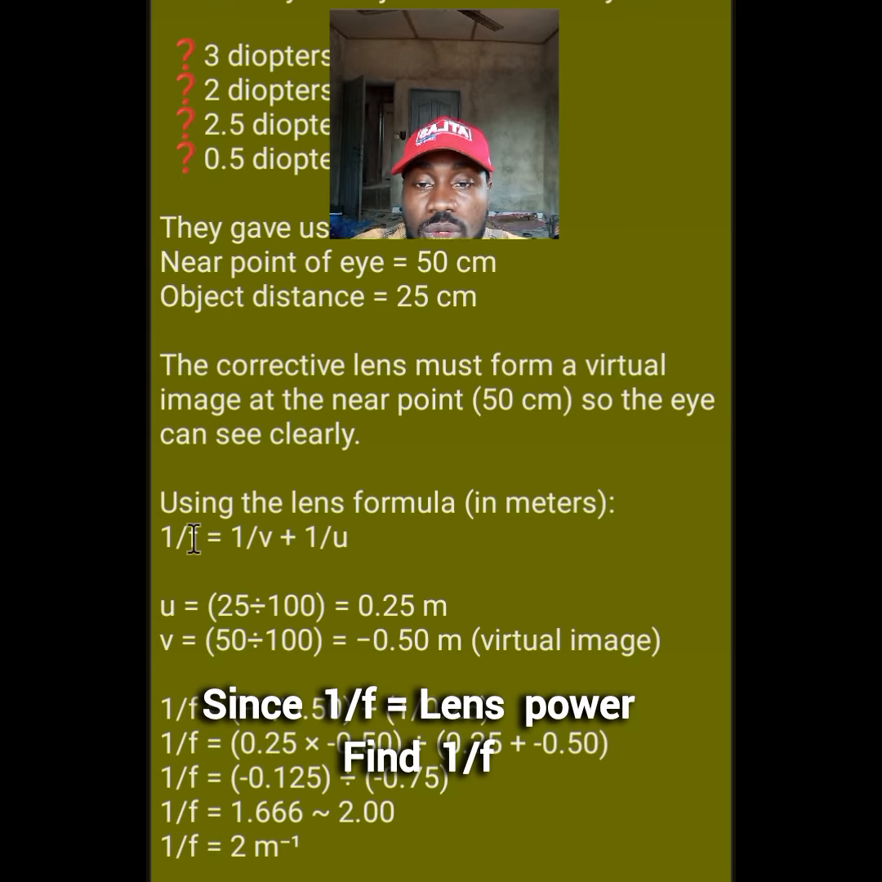So 1 over f is 1 over focal length. We are looking for the focal length of the lens now. So 1 over focal length is equal to 1 over v, which is the image distance, plus 1 over u, which is the what? The object distance. So we substitute, we bring all the things they give us inside here.